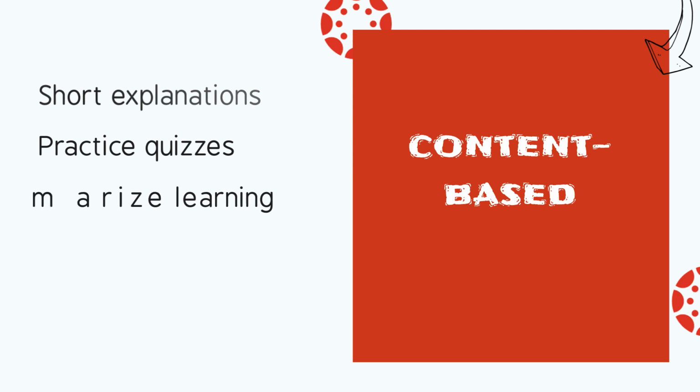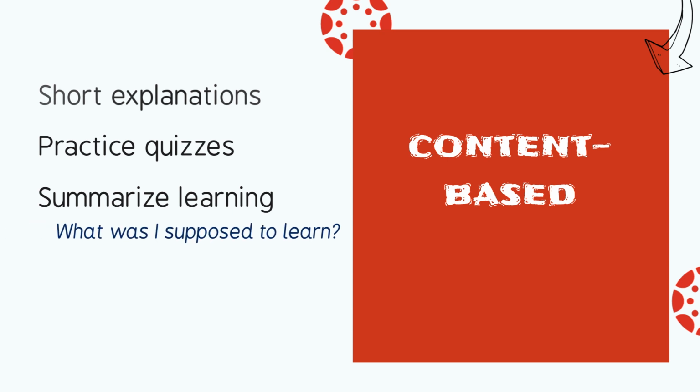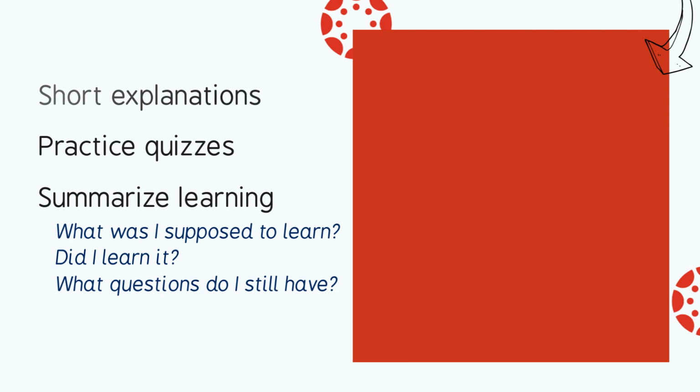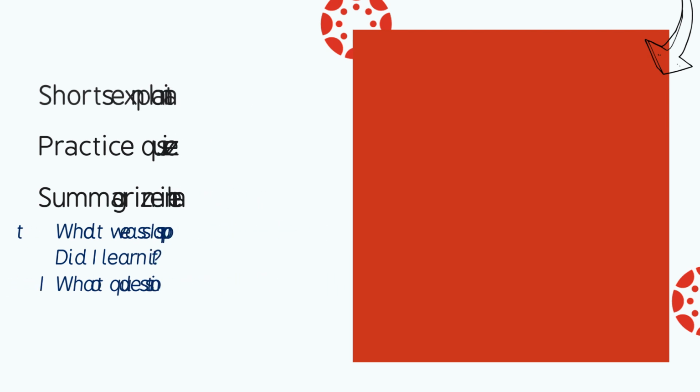Another very basic self-assessment is asking students to respond to these three questions. What was I supposed to learn? Did I learn it? What questions do I still have? That's a simple way to help both you and your students understand where they're at with specific course goals.